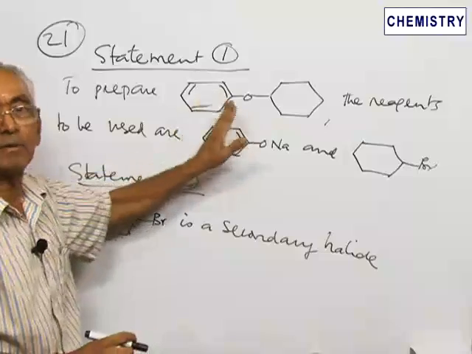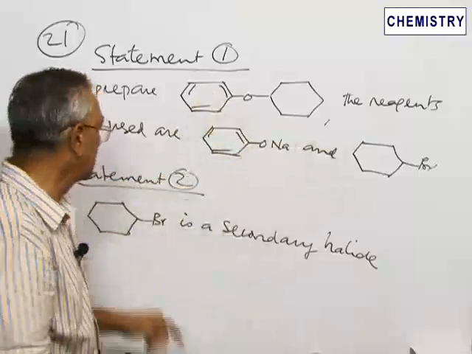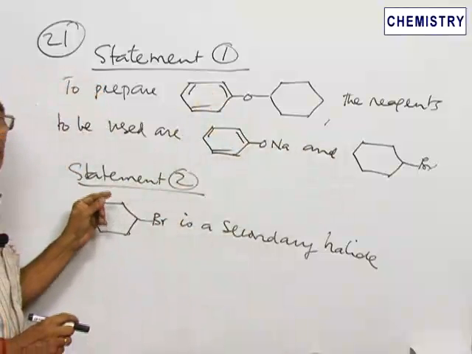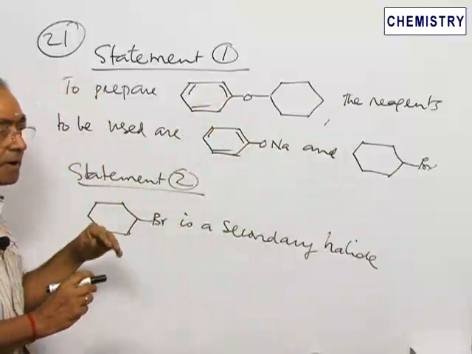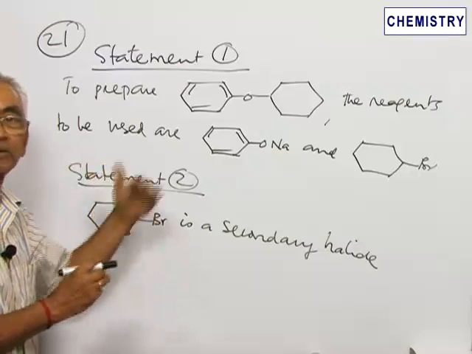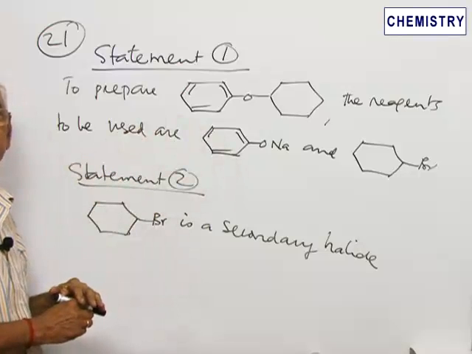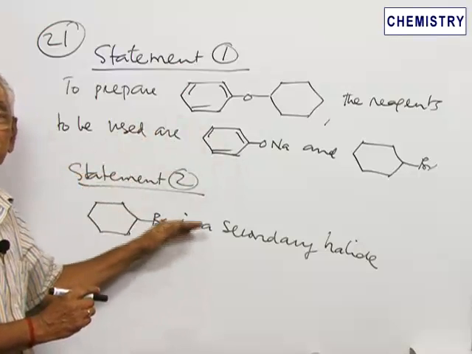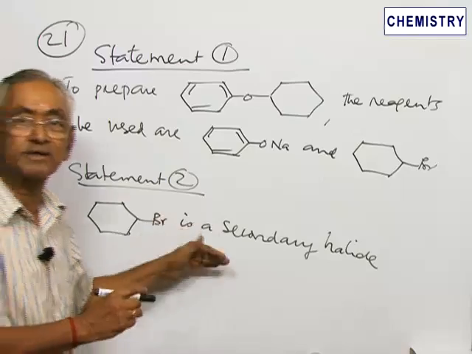This statement is an acceptable statement. There is no mistake in this statement. Let us look at the second statement. How is it? Normally, the second statement comes under the category A when the second statement supports the first statement. It will come in the category B when the second statement is a correct statement, but it does not support